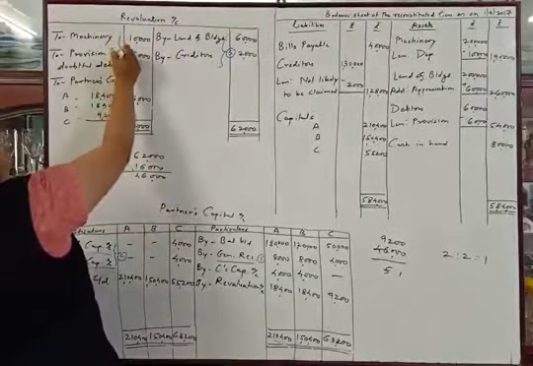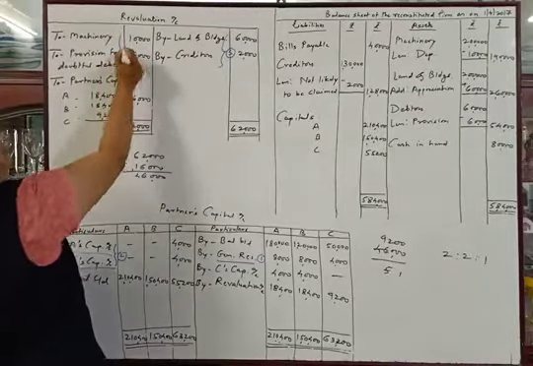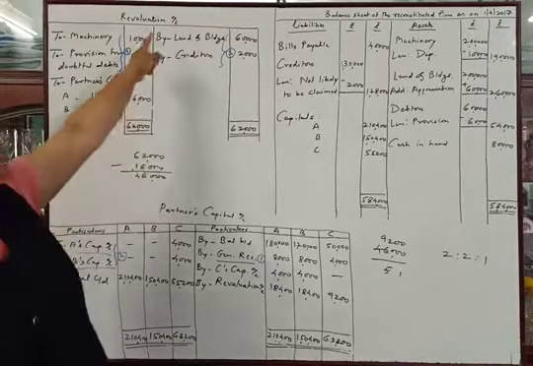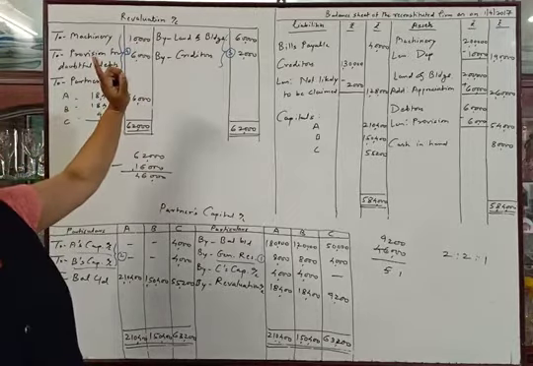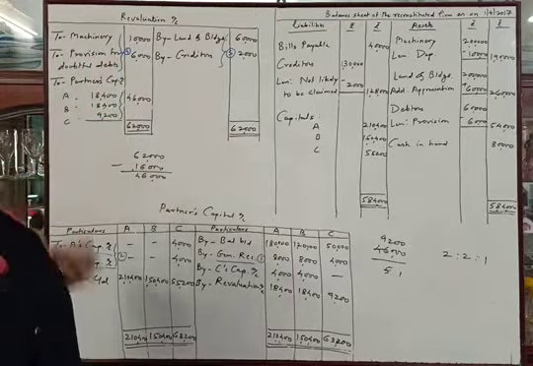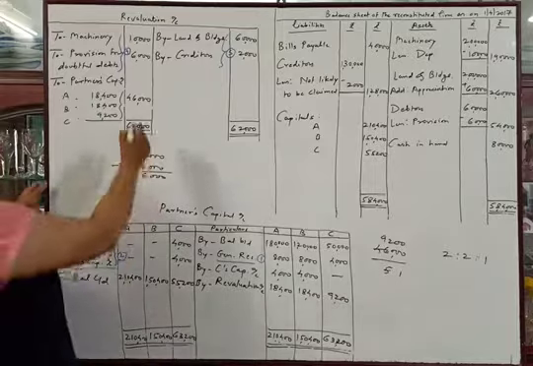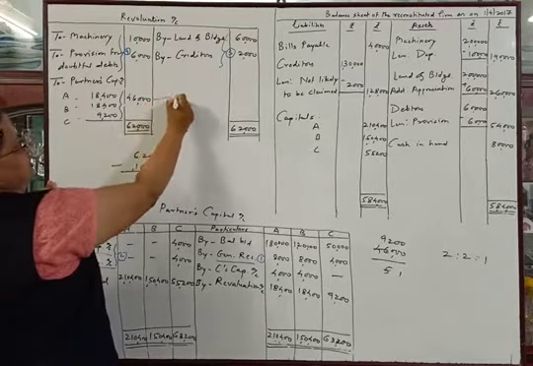Then we will pass this journal entry, which will be the fourth journal entry. Revaluation account debit to machinery account, to provision for doubtful debts account, being the revaluation made. Then we will pass this journal entry, which will be fifth.